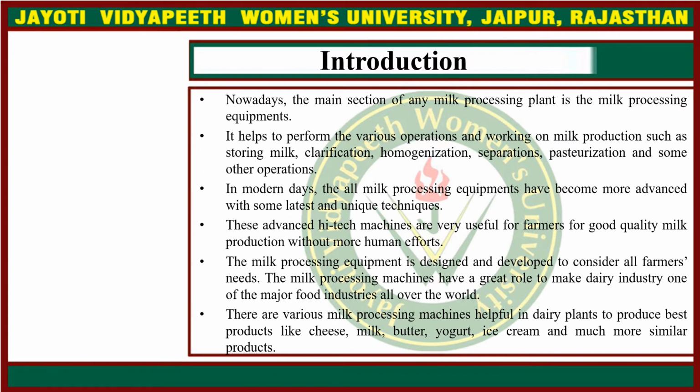Nowadays, the main section of any milk processing plant is the milk processing equipment. It helps to perform the various operations and working on milk production such as storing milk, clarification, homogenization, separation, pasteurization and other operations. In modern days, all milk processing equipment has become more advanced with some latest and unique techniques. These advanced high-tech machines are very useful for farmers with good quality milk production without more human efforts. The milk processing equipment is designed and developed to consider all farmers' needs.